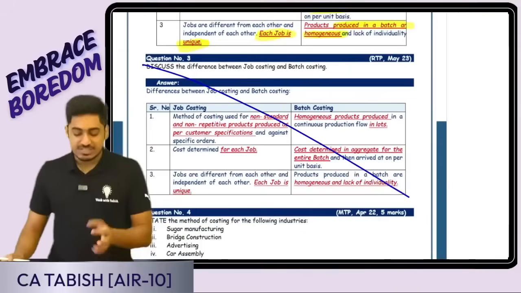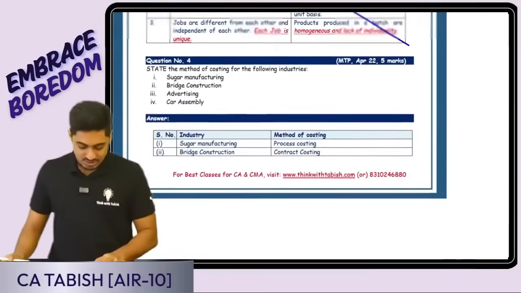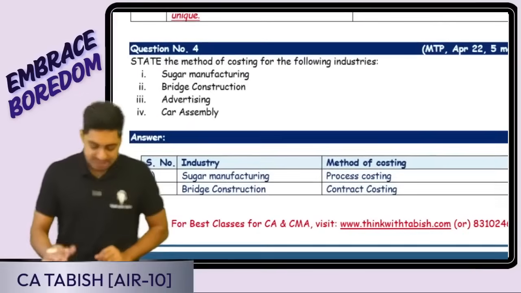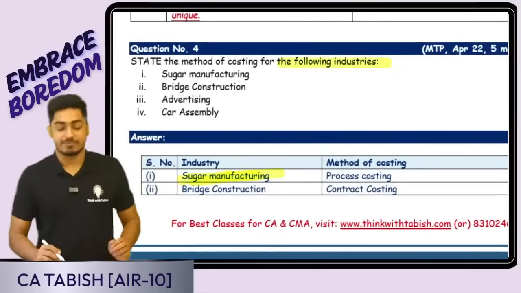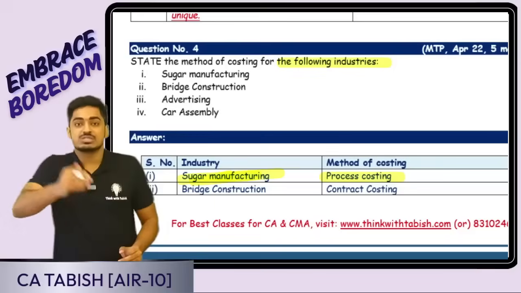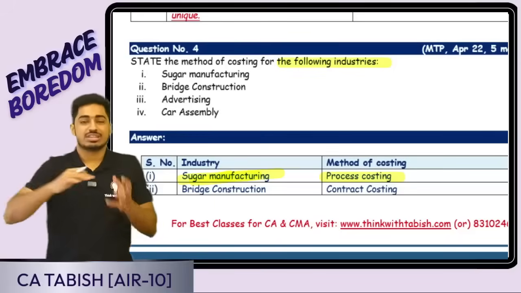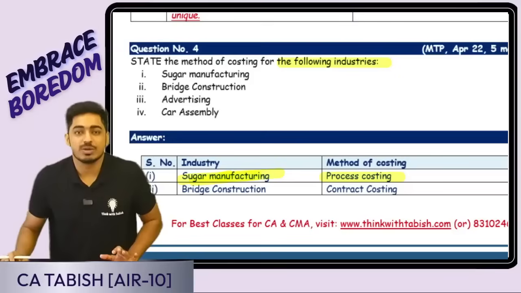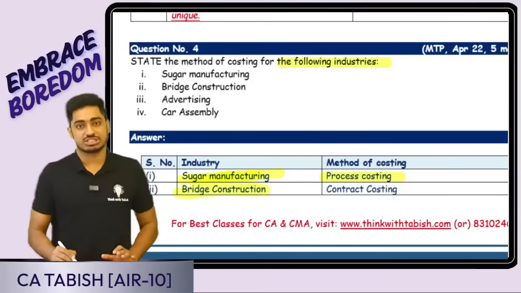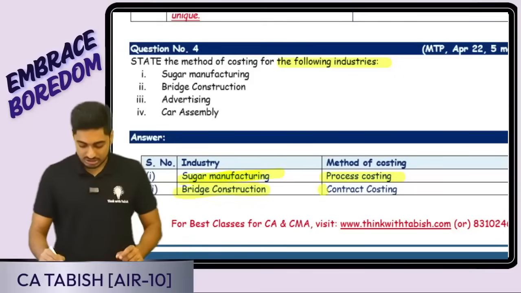Question 3 is again the difference between job and batch costing. We have already discussed that, so let us go ahead to the next question. State the method of costing for the following industries. Sugar manufacturing. It is produced in different processes. First you're extracting the juice, and so on. Yes, it is going to be process costing. Next is bridge construction; contract costing it is going to be.